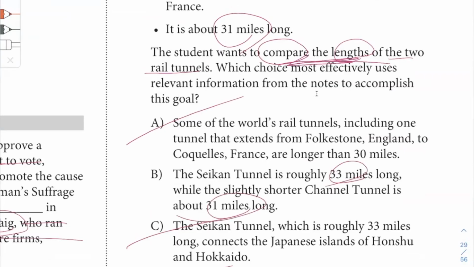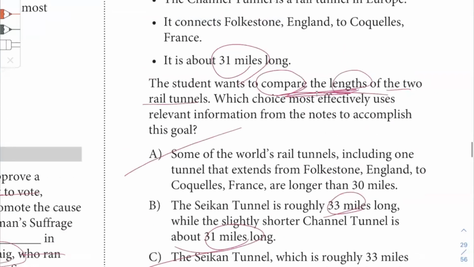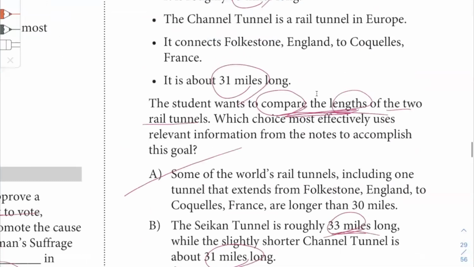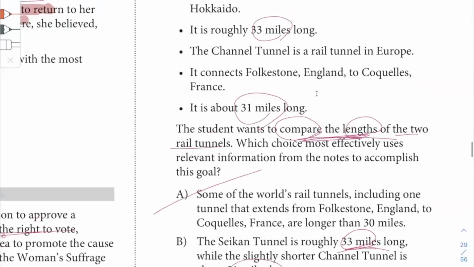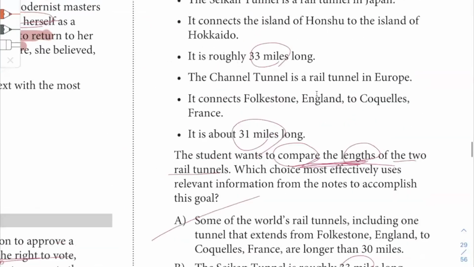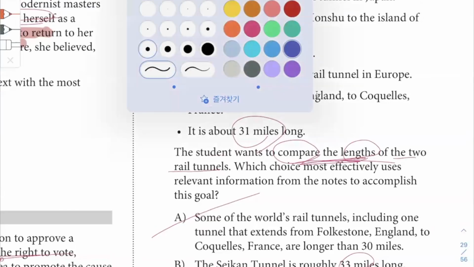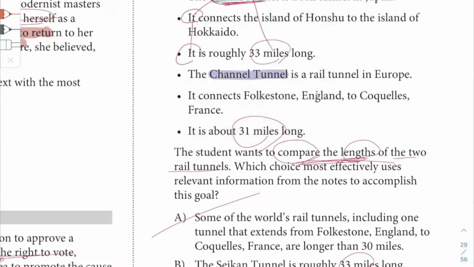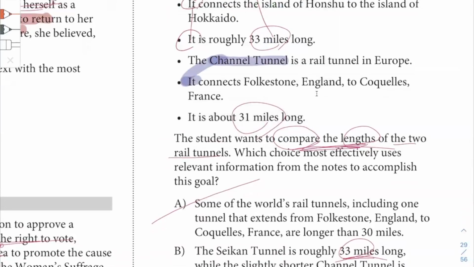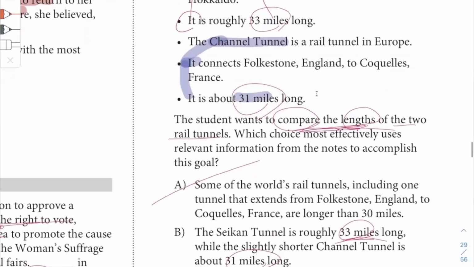33 versus 31. All right. Just to double check, what is roughly 33 miles long? The second tunnel. It connects its, all right, so that must be 33 miles long. Okay, and so that was the second tunnel. And then we have the Channel Tunnel. Okay, it's 31. So 33 versus 31. We have the word while, right? That provides a form of contrast.